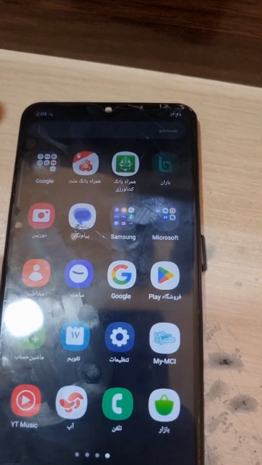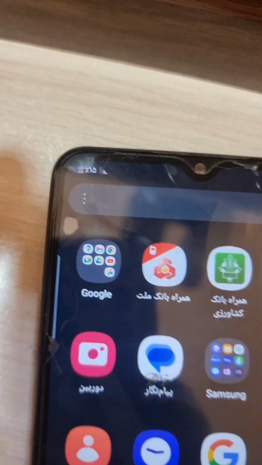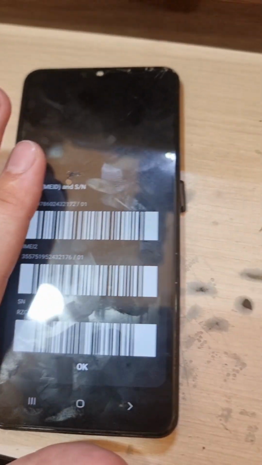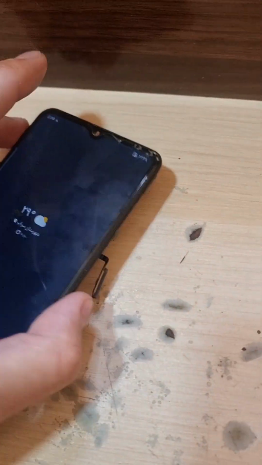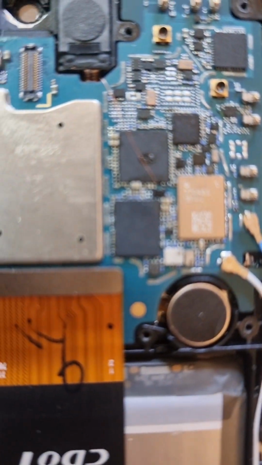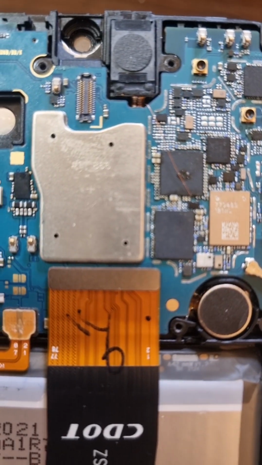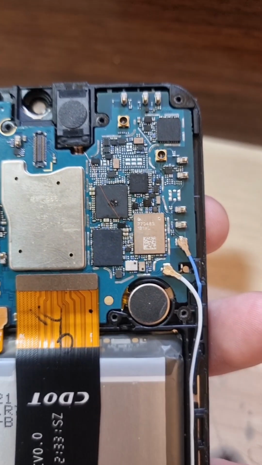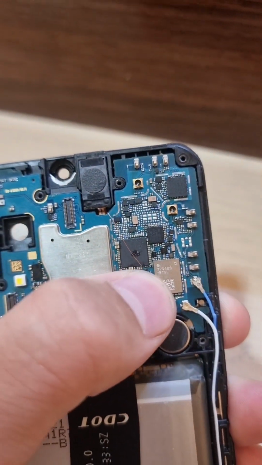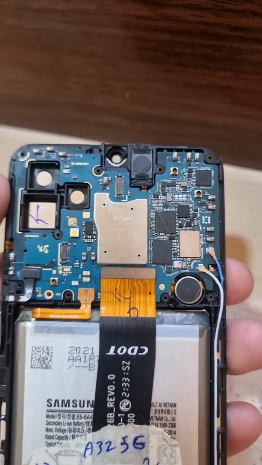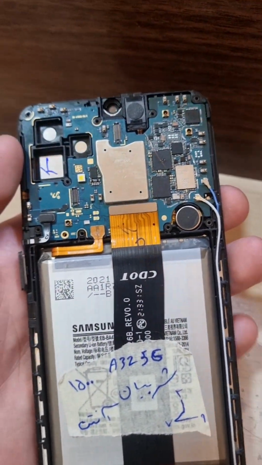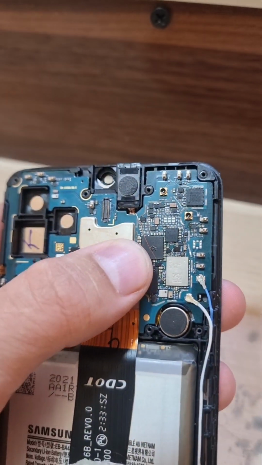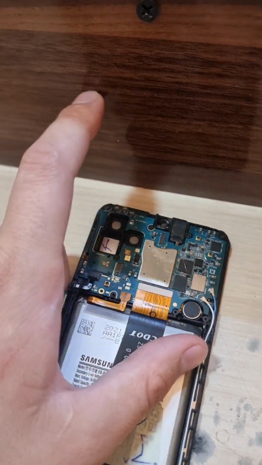Now the problem is solved and the antenna is back. It's okay right now. Let's check the IMEI itself. Yeah, IMEI is okay. Problem is solved. Yet we need to understand, as I already explained, pin number 3 from the bottom line, from here, exactly right here, to the CPU, which I showed you already. I made this jumper and I will make it better with some UV glue.